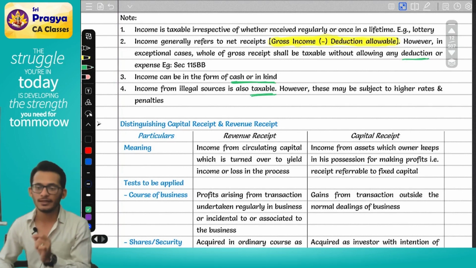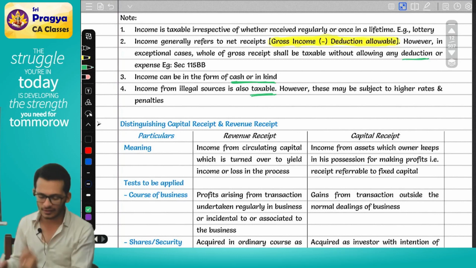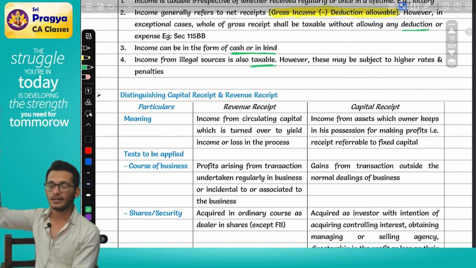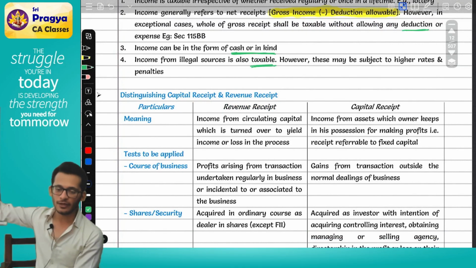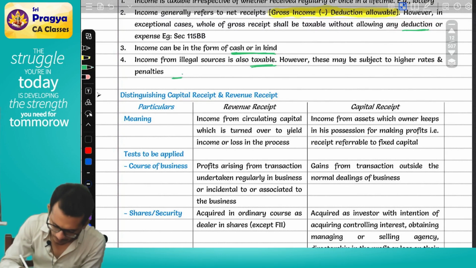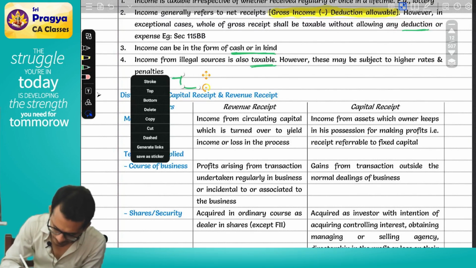Okay. So I told you, as a part of your syllabus, you have one additional chapter this year called black money. If you have a foreign asset, it will be taxable under the Black Money Act. If you have an Indian asset, it will be taxable under Indian income tax. In simple words, if I have to break it down, I'll say it like this.